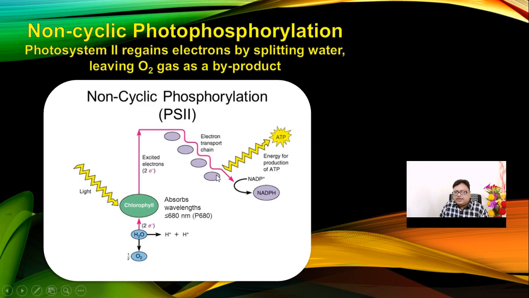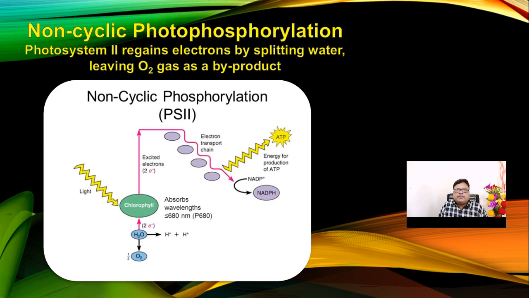These are the protein complexes. And when the electrons are expelled in non-cyclic photophosphorylation, they fall into photosystem 1. That's why they do not come back, so it is a non-cyclic one.